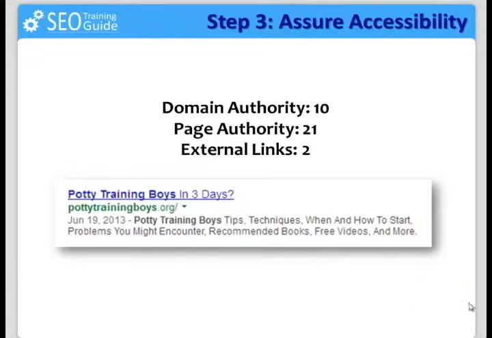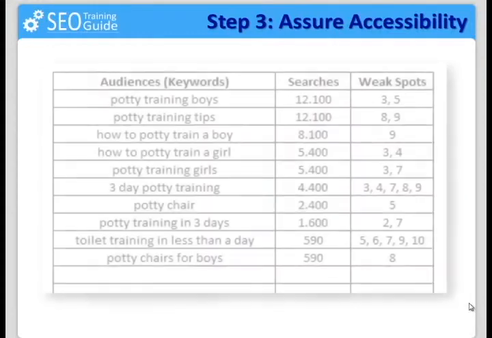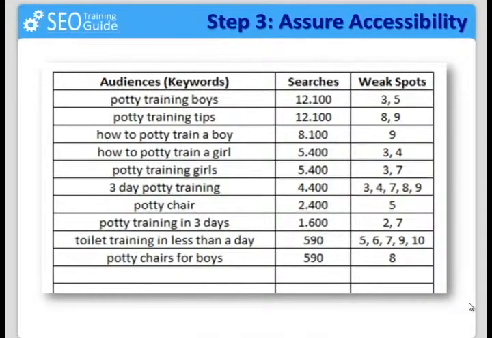Finally, here you see a list of the keywords and the number of weak spots that they have for us to rank our pages at the top of Google for every one of those hungry audiences waiting for us to satisfy their needs. This is something that takes forever to do manually. Keyword funnel software has the ability to do this process completely on autopilot and at a lightning speed. You will be able to scrape all of this data straight to your Excel sheet in a matter of seconds.